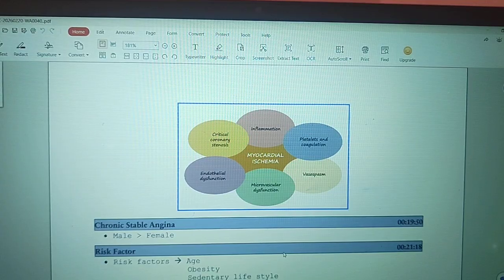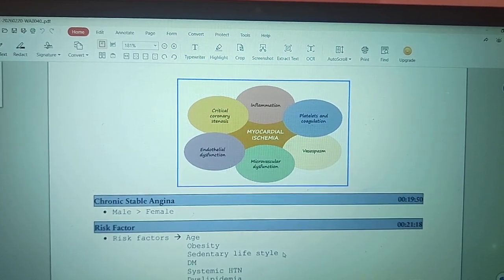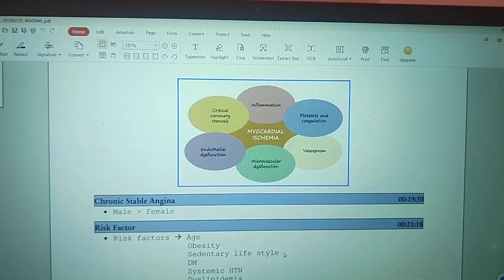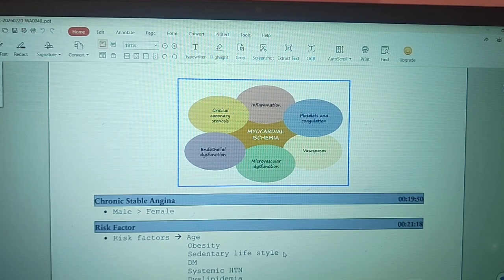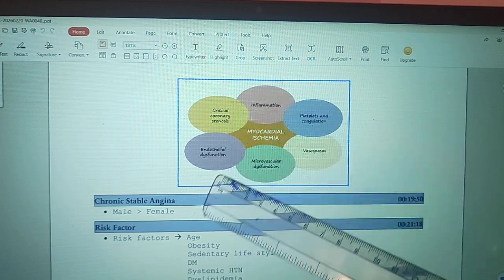Okay, so now we studied the ischemic heart disease, the mechanisms. So next is about stable ischemic heart disease. Next we are going to study the chronic stable angina or stable ischemic heart disease. Okay, this chronic stable angina looks like a stable disease. And it is more commonly seen in males.